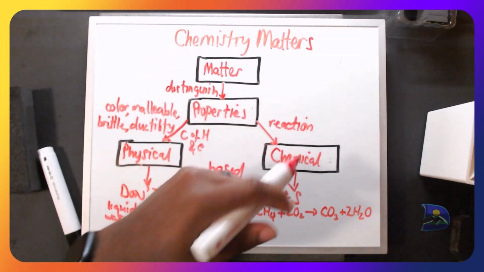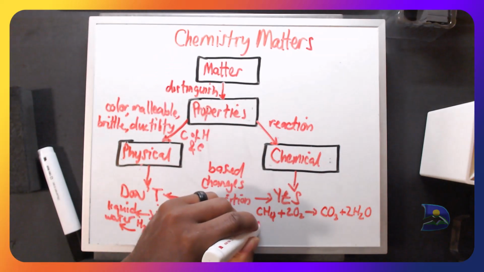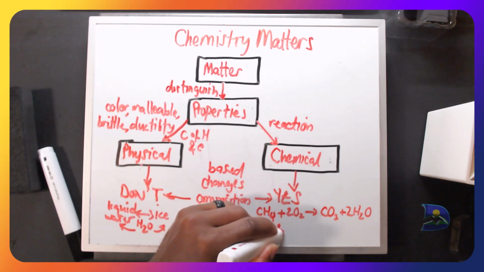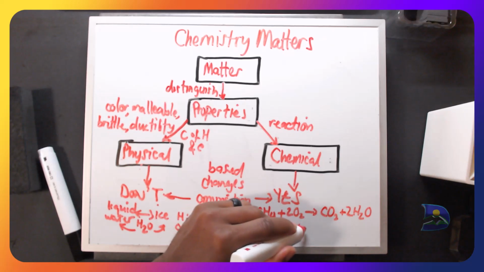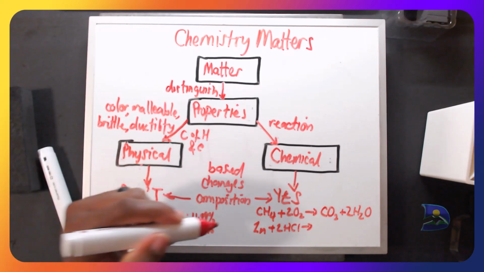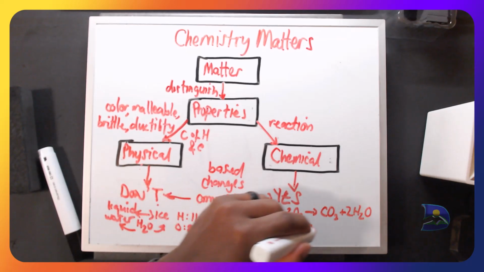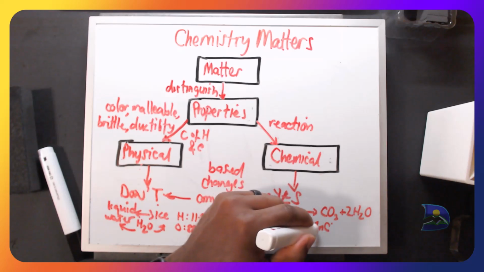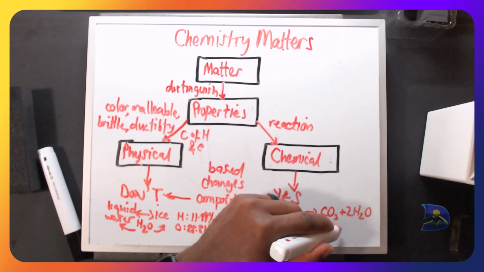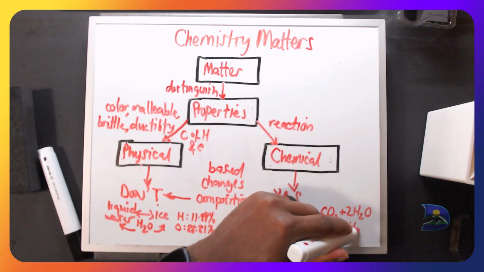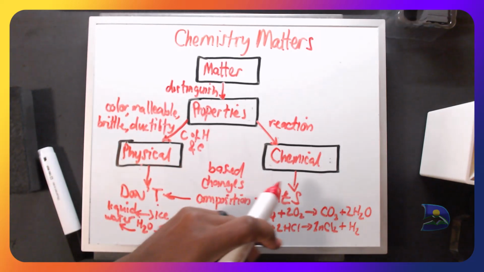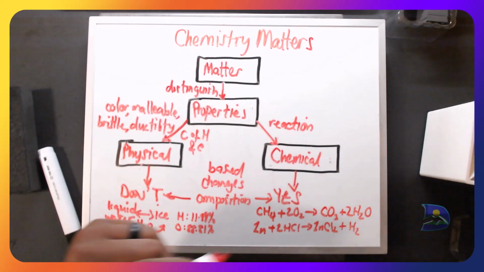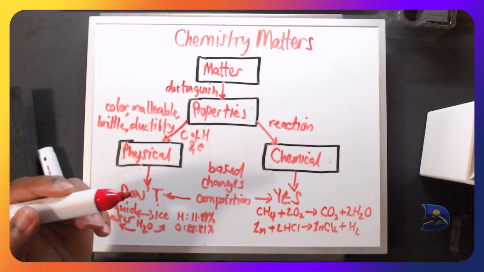Another one can be, for example, zinc reacting with 2 moles of hydrochloric acid. When they interact, they form a particular product, zinc chloride (ZnCl2), and release hydrogen gas. The same idea: the composition changes from one side to the product on the other side. So that is something to keep in mind here.